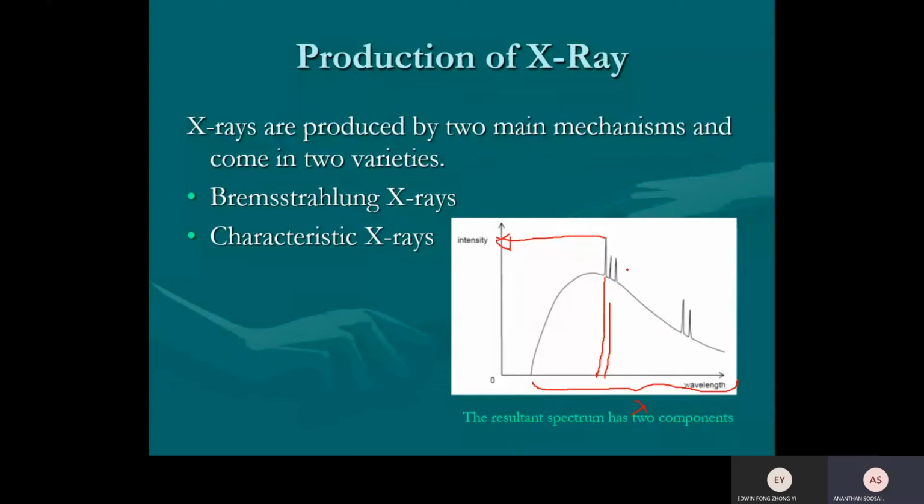In the exam, they want you to explain this graph. Why does it have a range of wavelength? Why does it have that spike? And why does it have a certain minimum wavelength? These three. If this comes out, explaining the graph could be a 5 to 6 marks question: explain why the X-ray emission graph is like this. This is the reason we're going to do now. Why is the wavelength in a range? That's the next slide.